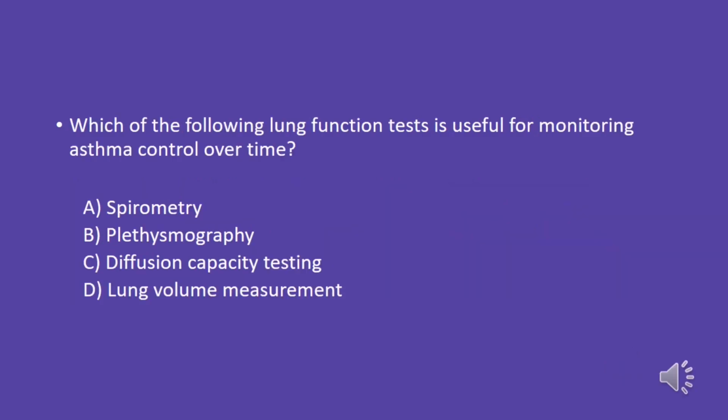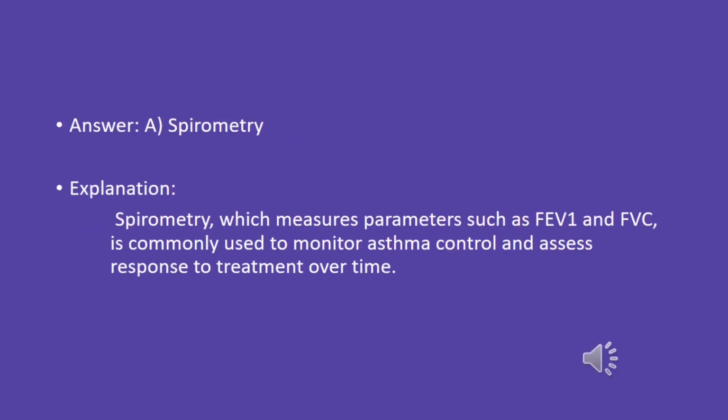Which of the following lung function tests is useful for monitoring asthma control over time? A. Spirometry. B. Plethysmography. C. Diffusion capacity testing. D. Lung volume measurement. Answer: A.